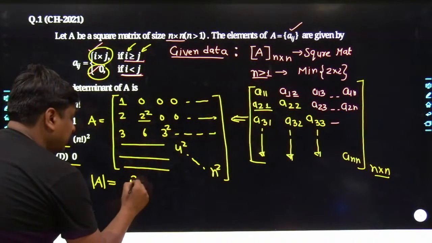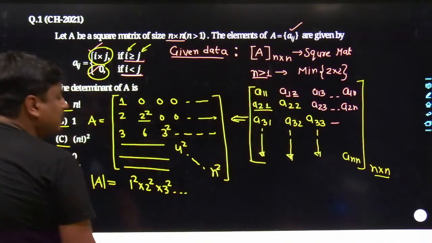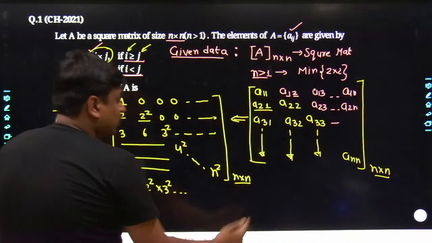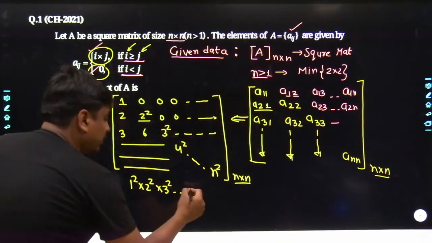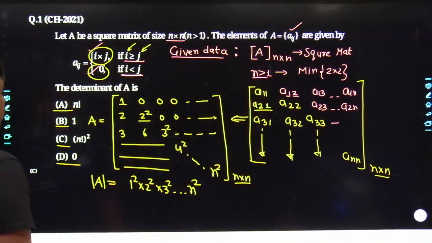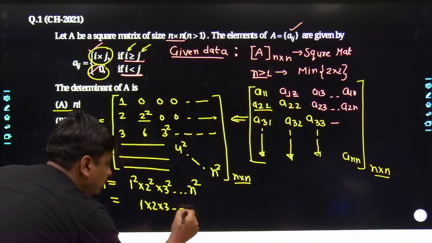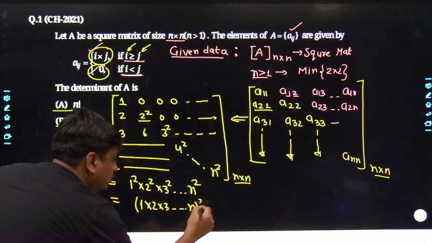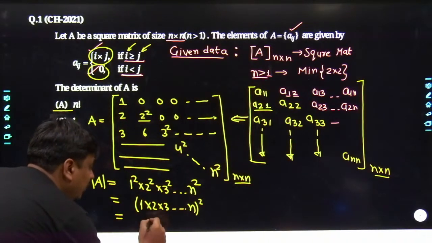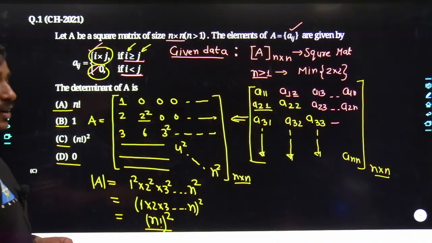So the multiplication would be 1 square into 2 square into 3 square. How many rows or columns will you have? As it is of order n cross n, obviously n rows and n columns, and they would get multiplied together. Once you multiply them, you can write 1 into 2 into 3 up to n, all to the power of 2. The 1 into 2 into 3 multiplied till n can be written as n factorial, so the whole thing is n factorial to the power of 2.